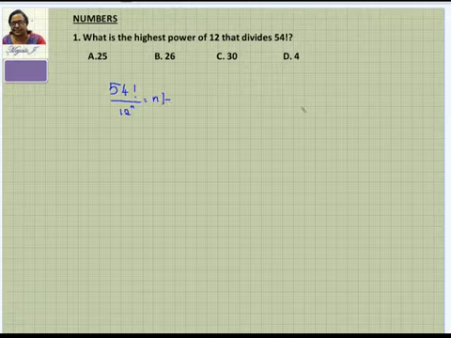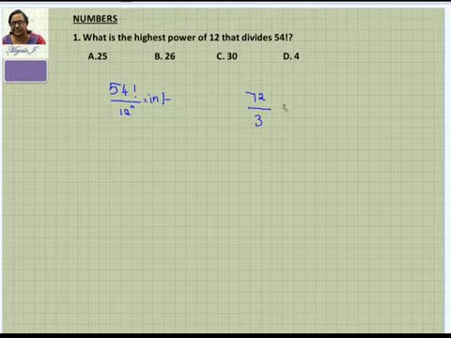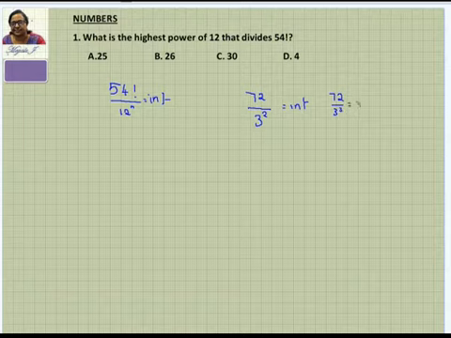If this is not clear, I just want to show you this. If I give you 72, and 72 is divided by 3, you get an integer as a value. So 72 is divisible by 3. I just want to know how many 3s you can divide this by. Can I divide by another 3? Can I just say the power is 2? 72 divided by 3 square, that is 72 by 9. It is still an integer. So there are possibilities, right? But if I give you 72 by 3 power 3, can I get an integer as a value? No. Here the integer is not possible. Why? Because this is 27 and it's not possible.